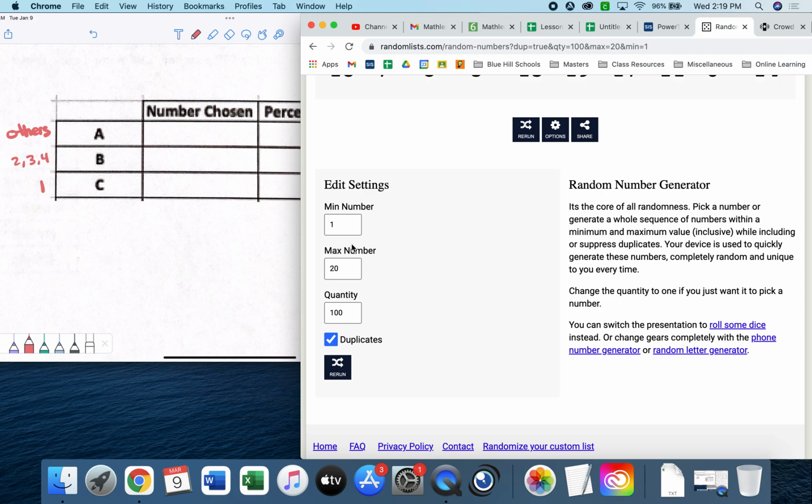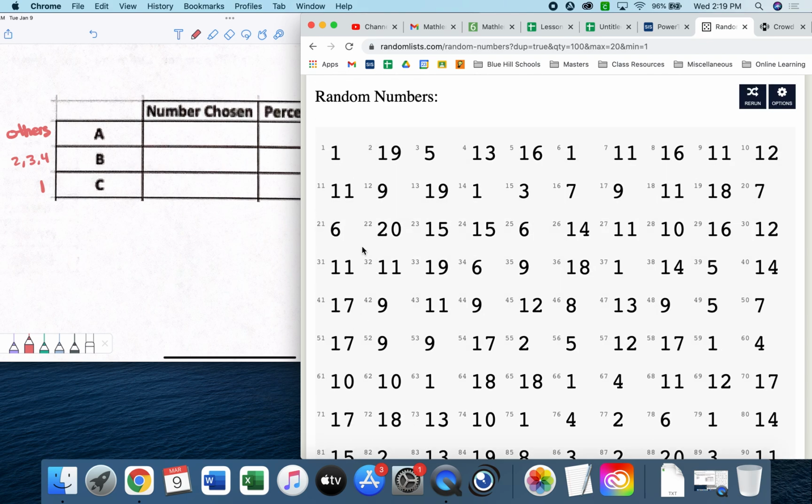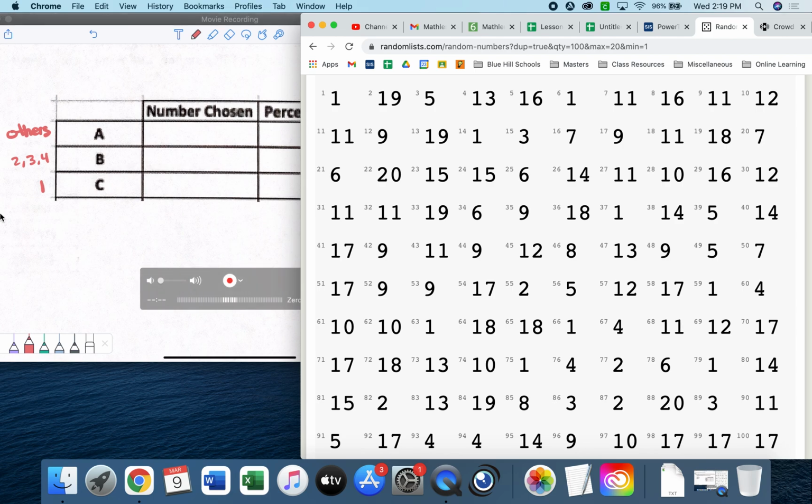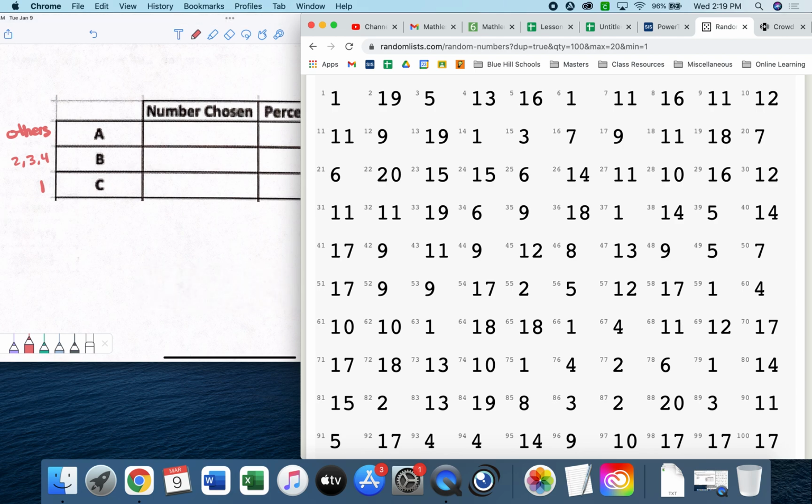All right. So what are we doing then? We still want to go 1 through 20, and we're going 100 numbers, rerun. Here are our results. Let me get them all on the screen for you before you go. There you go. All right, counting ones first. 1, 2, 3, 4, 5, 6, 7, 8, 9. I think 9 is all. 9. There we go.